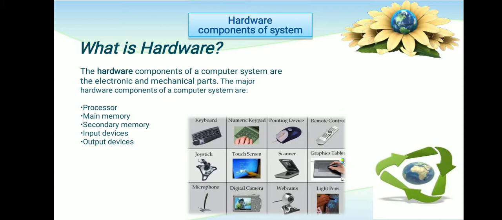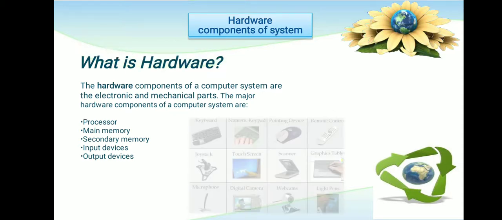Here the keyboard is one of the input devices. Then the remote is also a controller, and it is also an input device used to control. Joystick is used to play games. Webcam is used to capture images. Light pen is used to focus on the area you want to see. Then we have to learn about the processor, what is main memory, secondary memory, then input devices and output devices.